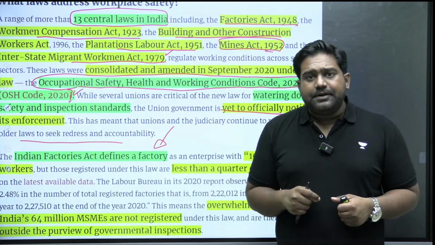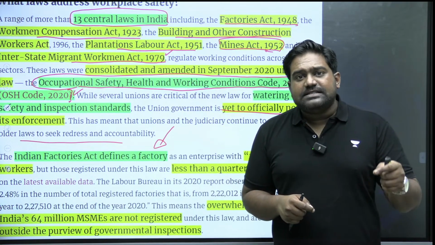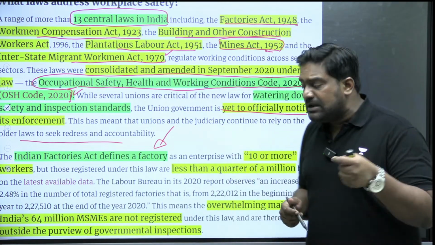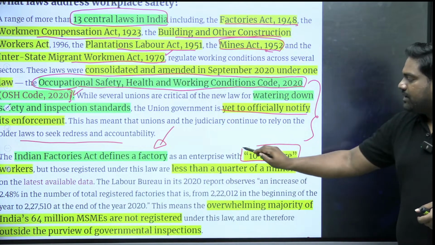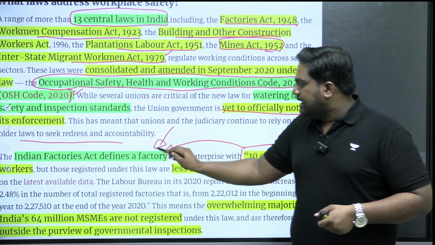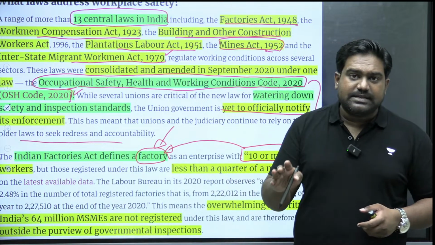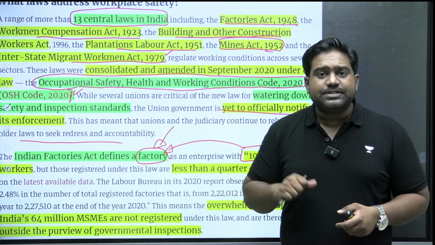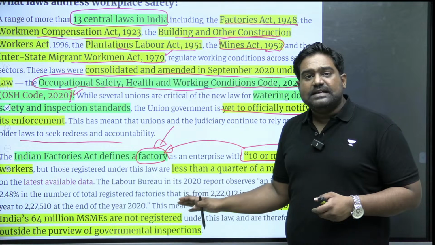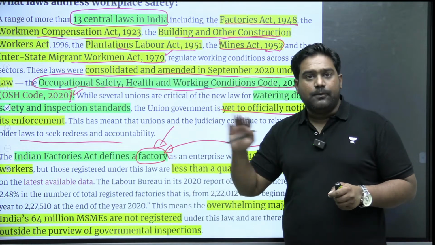In the Factories Act, a factory is defined as a place of work which has 10 or more workers. Only those industries and units have to register themselves under the law as factories, and only those workplaces are covered under the provisions of the law.